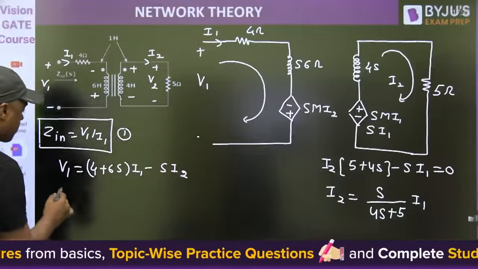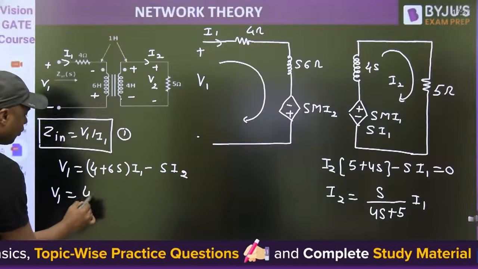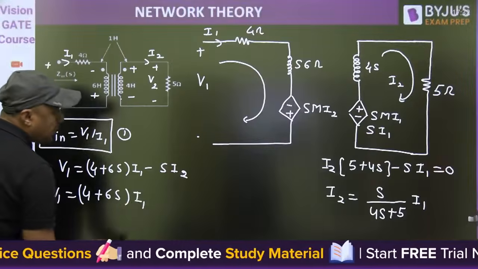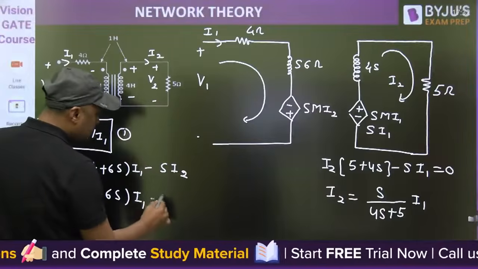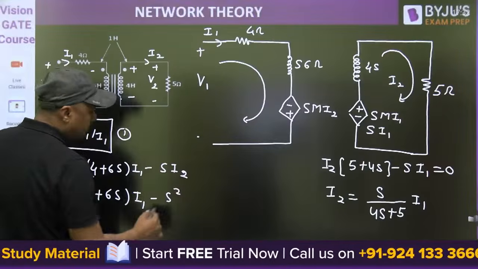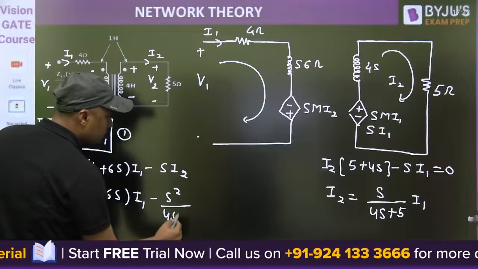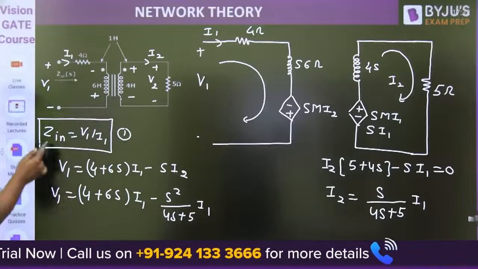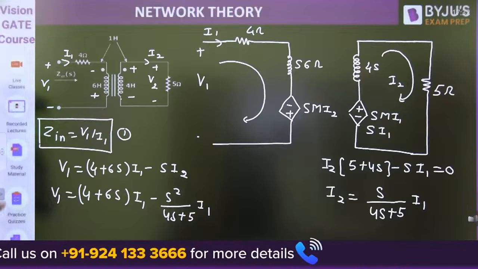It will become (4 plus 6S) I1 plus minus S square upon (4S plus 5) I1. Now V1 by I1 is nothing but Z in.